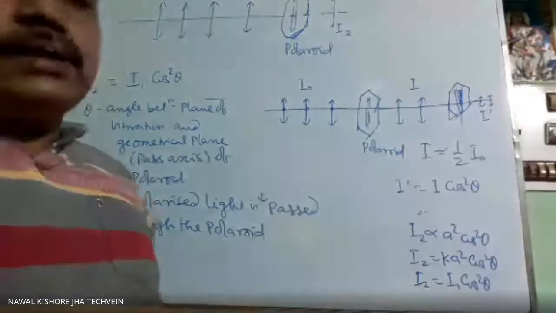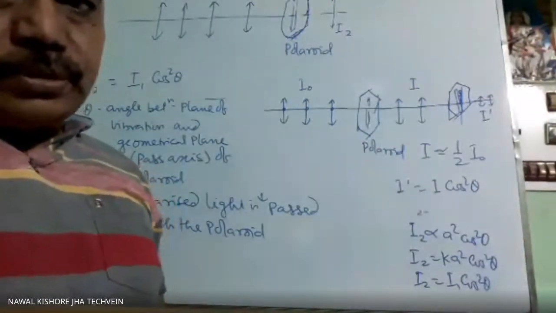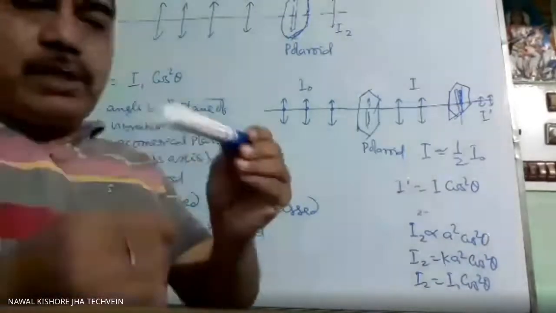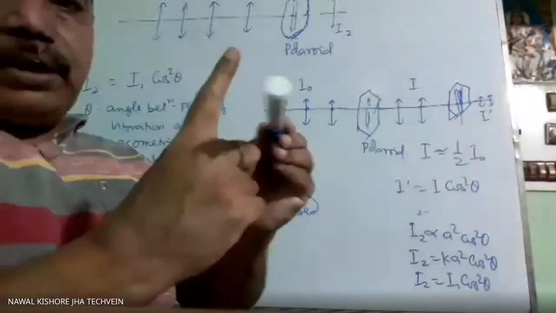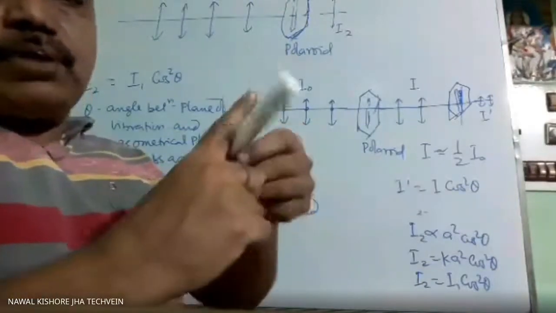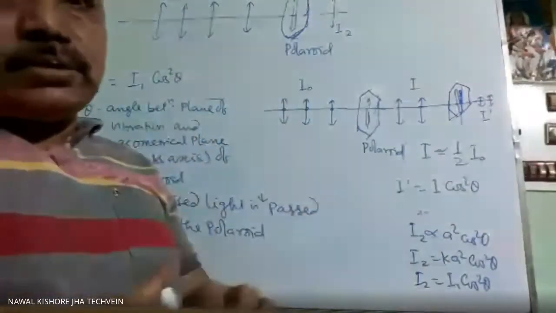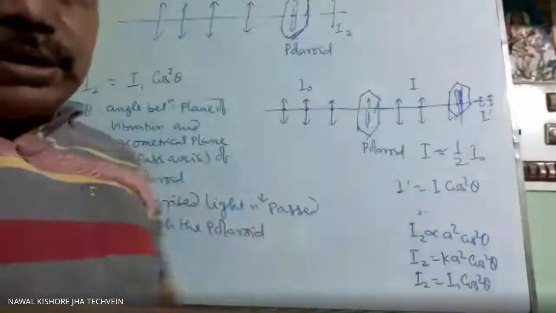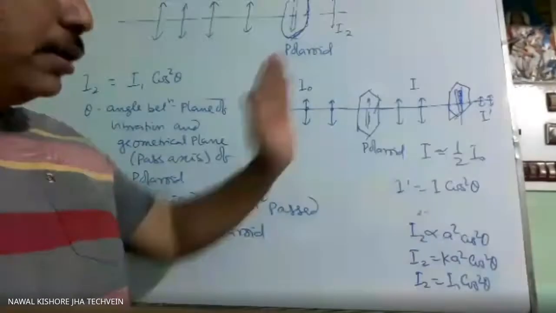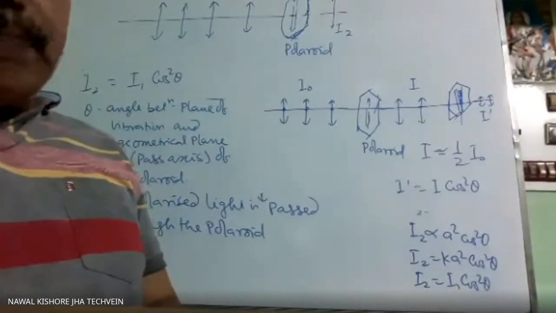If there is variation in the intensity and in two places we are getting zero, that is when the axis is perpendicular to the electric field. Suppose this is the electric field and this is the axis. After rotating 180 degrees, again it will come like this. So in two places we will get zero intensity. Then the given light is plane polarized.